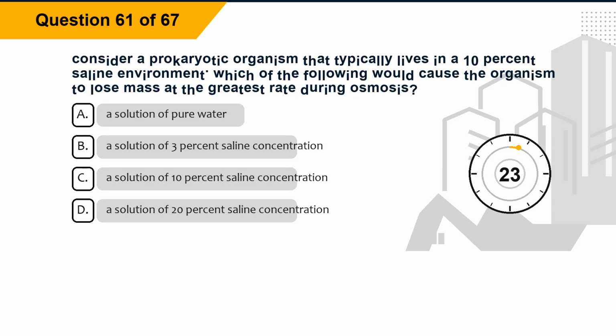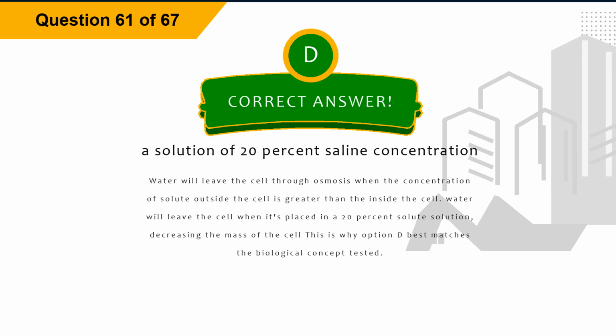Question 61. Consider a prokaryotic organism that typically lives in a 10% saline environment. Which of the following would cause the organism to lose mass at the greatest rate during osmosis? Option A, a solution of pure water. Option B, a solution of 3% saline concentration. Option C, a solution of 10% saline concentration. Option D, a solution of 20% saline concentration. The correct answer is option D, a solution of 20% saline concentration.